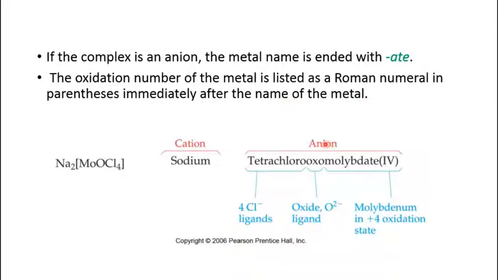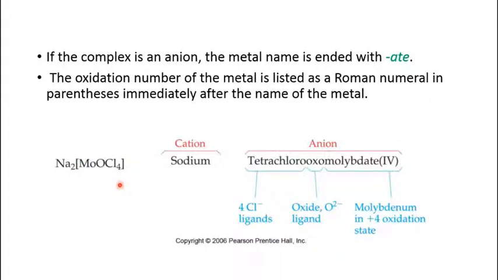So now here is the example where I am showing Na2MoOCl4. So you have sodium outside the coordination sphere, and this sodium is the cation, and the entire coordination sphere now becomes the anion. In the last example, we have seen the coordination sphere was the cation and the outside ionizable species was the anion. But here the ionizable species is a cation and you have the coordination sphere as an anion.